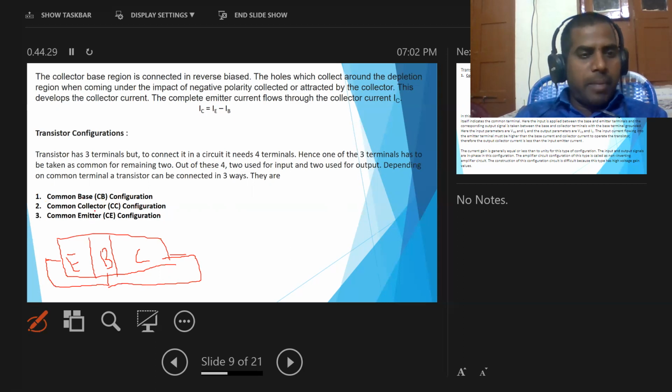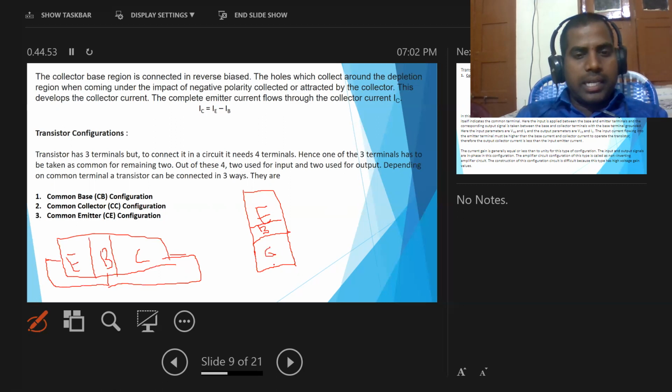Next one, common collector configuration. Like this, this is the emitter region, this is the base region, emitter, base, collector.